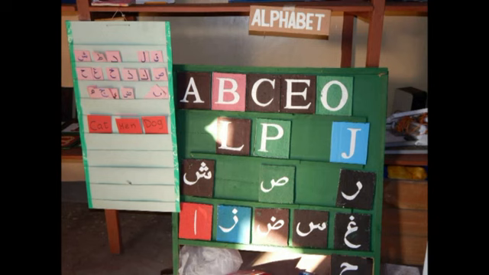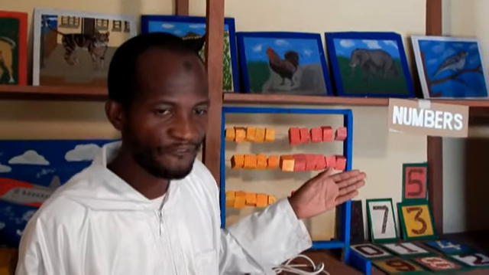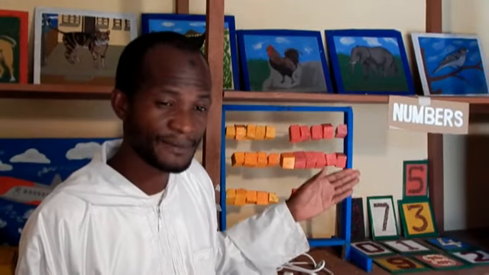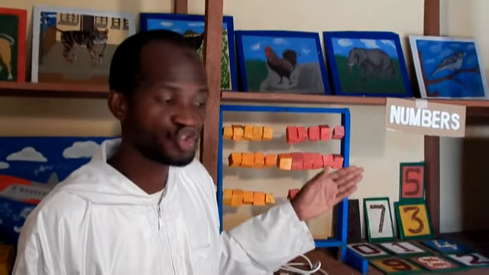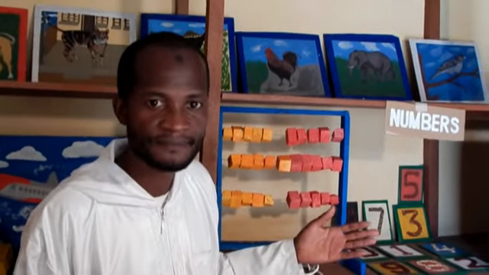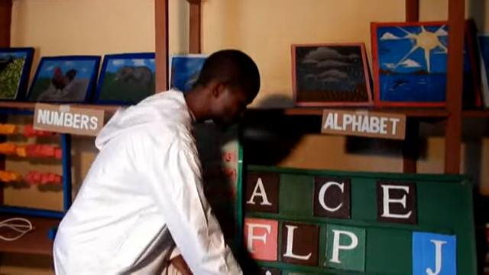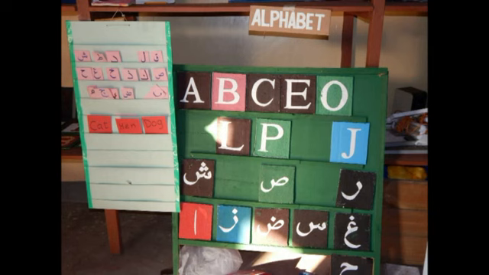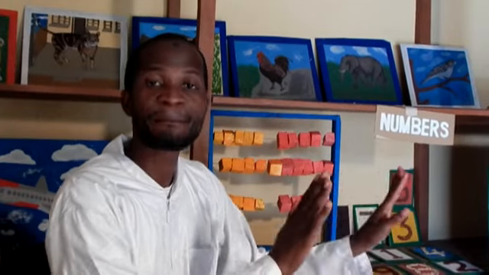Now let's look here. We are teaching now alphabet letters. Students or learners are supposed at least to memorize these alphabet letters very easily. And so you need to at least play simple games. You put the first one here, you skip another one, you put another one, you skip another one, and the students can come pick one card here. They place it here to see if they can remember the sequence of the alphabet letters.